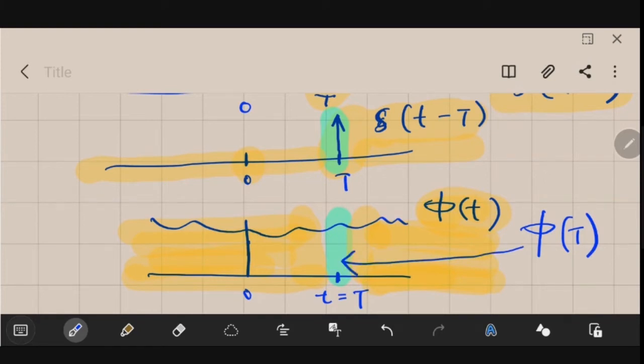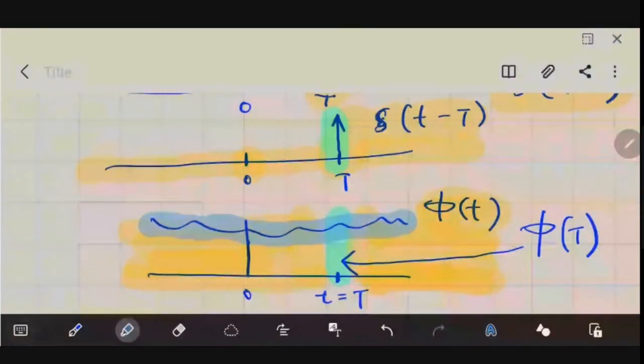If I had written phi of small t minus capital T, then this signal that is there, let me show you that signal in a different color, will be delayed. Try to understand this. We don't need to delay the signal. We are trying to find the signal at small t equal to capital T. So that value is actually phi of capital T. So this will be of relevance.